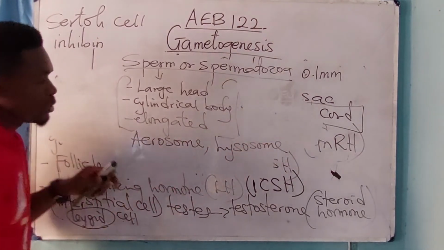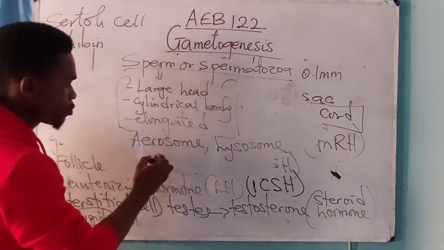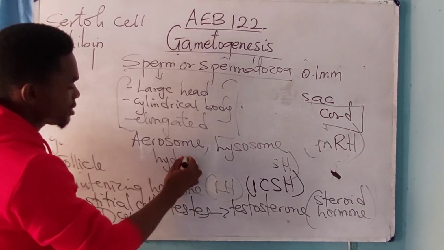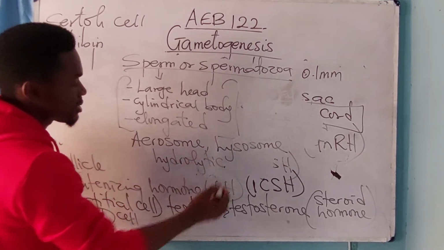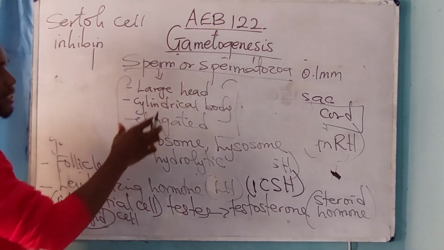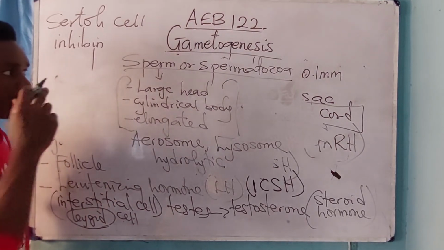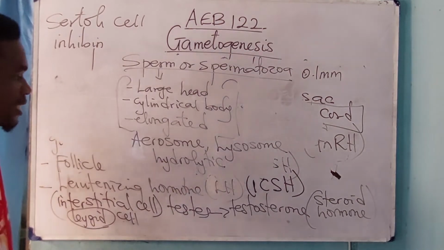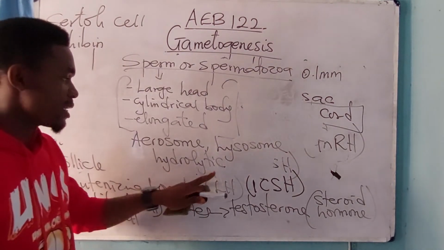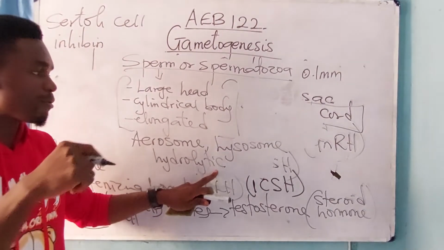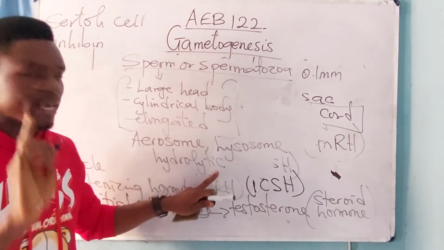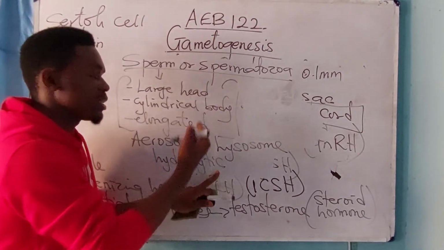This lysosome in turn possesses a hydrolytic enzyme. This hydrolytic enzyme is what gives the sperm the ability to penetrate the egg easily. It renders the vitelline membrane of the female sex cell, the egg, weak so that the sperm can penetrate easily.